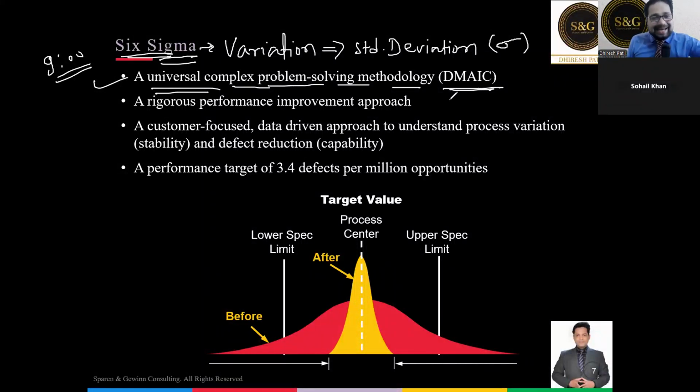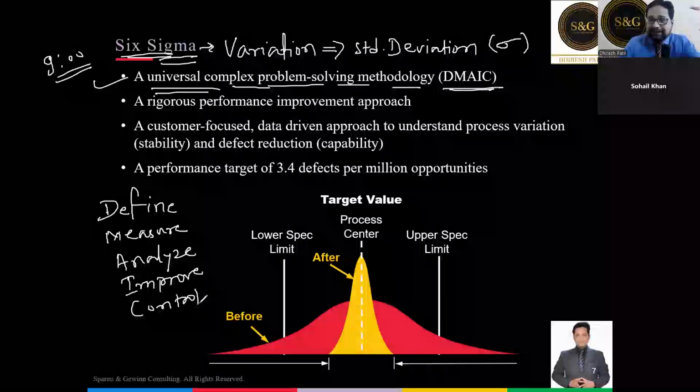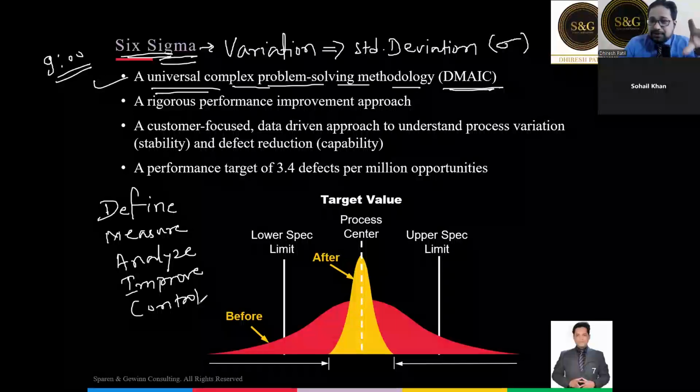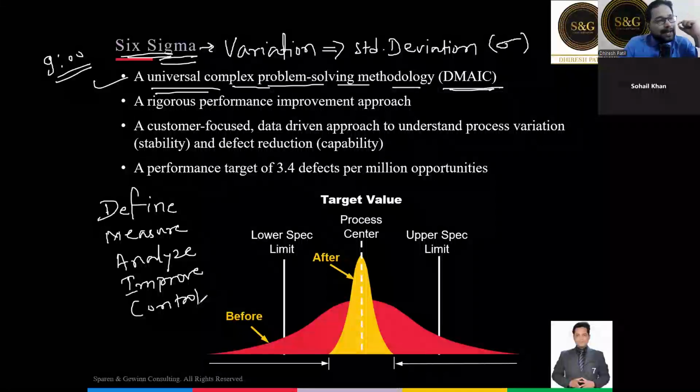Everybody, please type DMAIC in the chat box. So DMAIC, we call it as DMAIC. D for define, M for measure, A for analyze, I for improve, and C for control. Just make a note of this full form of DMAIC: define, measure, analyze, improve, and control. DMAIC, which we are going to learn in this 4-hour session. Okay? DMAIC.